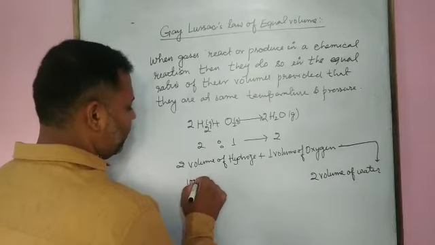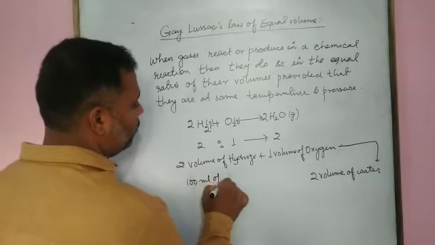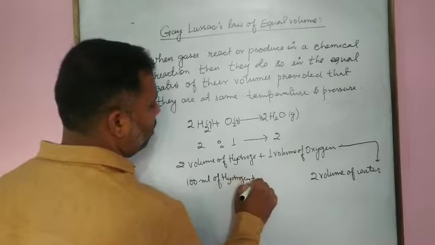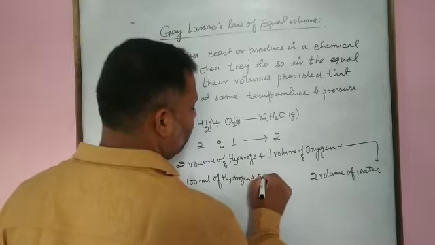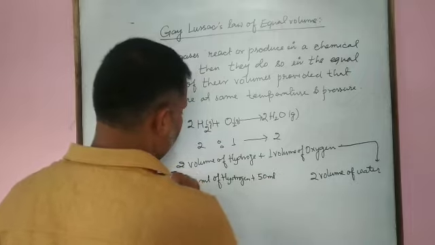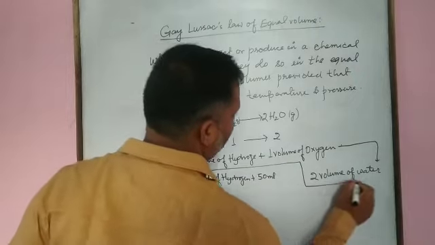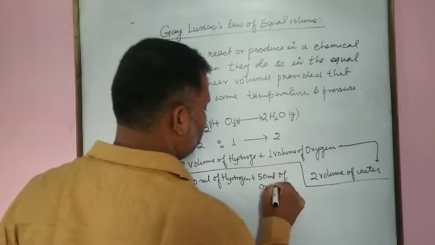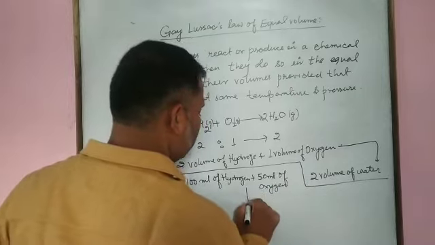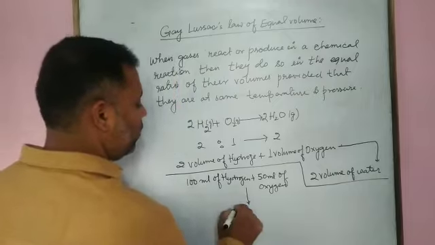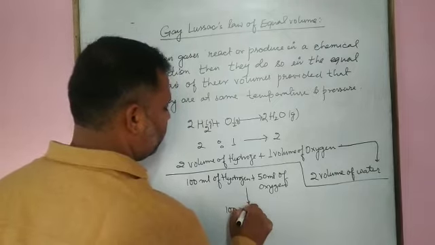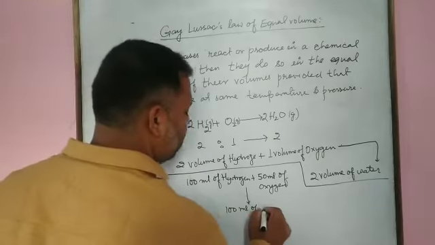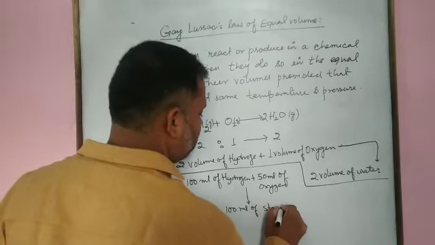Let us take an example: 100 ml of hydrogen reacts with 50 ml of oxygen to give 100 ml of steam, water.